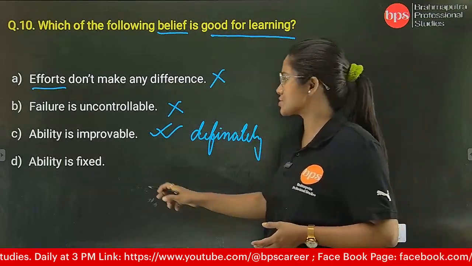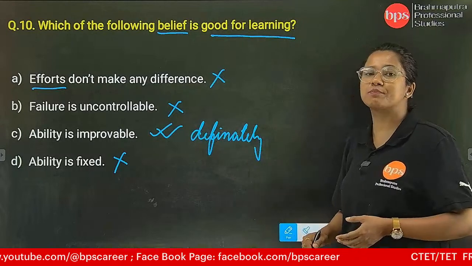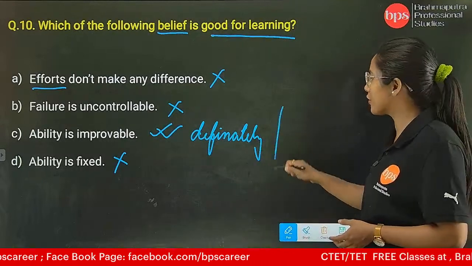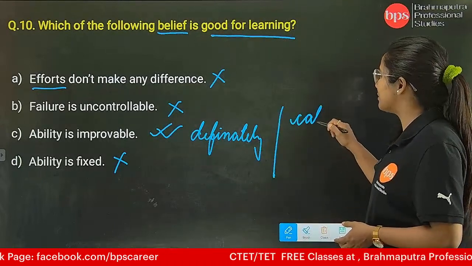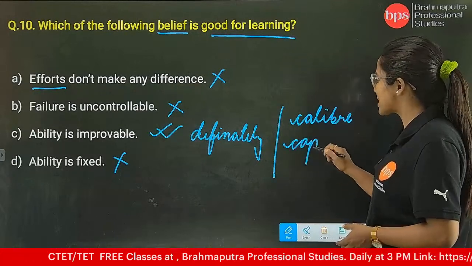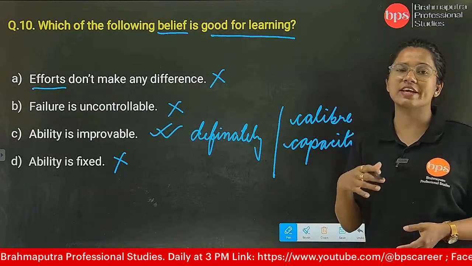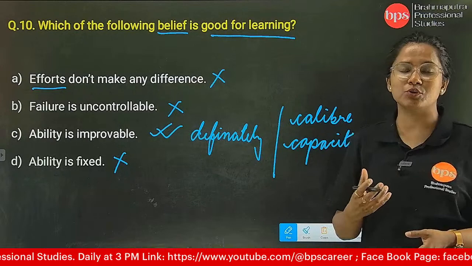Ability is fixed, so no. So which belief is good? That ability is improvable. You can improve your ability, your caliber, your capacity. So these are the things which you can see that they will surely and certainly develop if you try to develop.